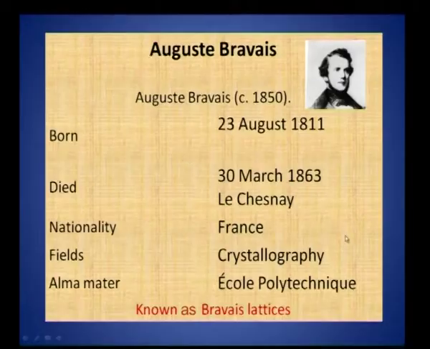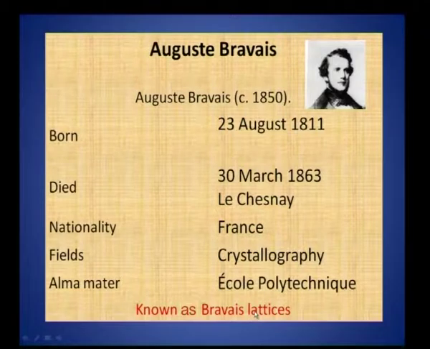Now, these things were mathematically proved by Auguste Bravais of France, and these lattice types are known as Bravais lattices, right, named after Auguste Bravais.